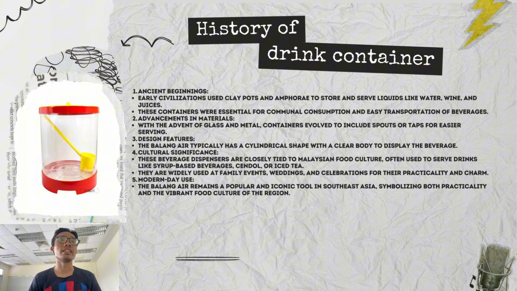First, ancient beginnings. Early civilizations used clay pots and amphorae to store and serve liquids like water, wine, and juice. These containers were essential for communal consumption and easy transportation of beverage. Second, advancements in materials. With the advent of glass and metal, containers evolved to include spouts or taps for easier serving. For design features, the balang air typically has a cylindrical shape with a clear body to display the beverage. Brightly coloured lids and vases, often red, yellow or black, make them easily recognizable and festive.